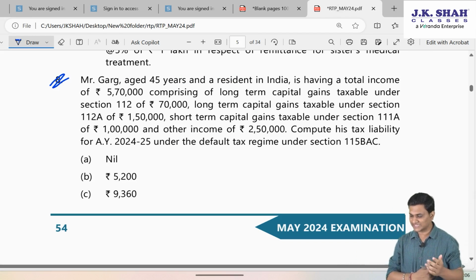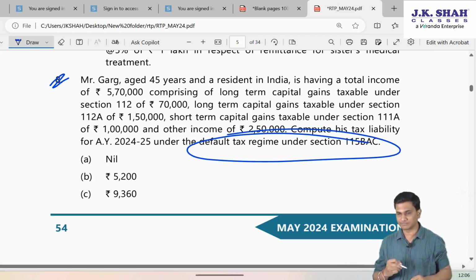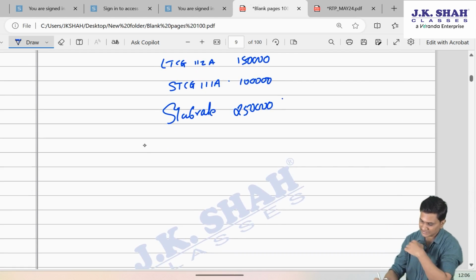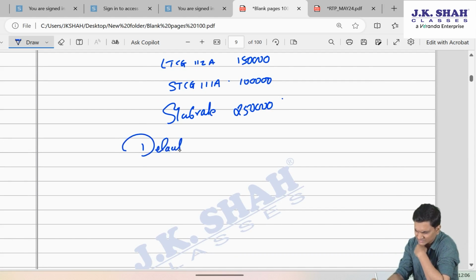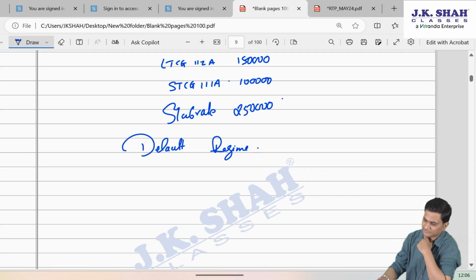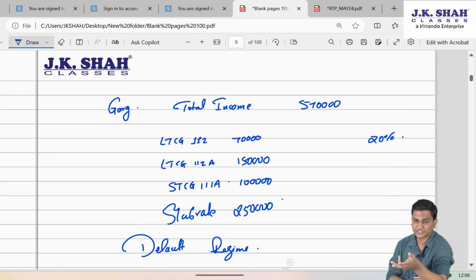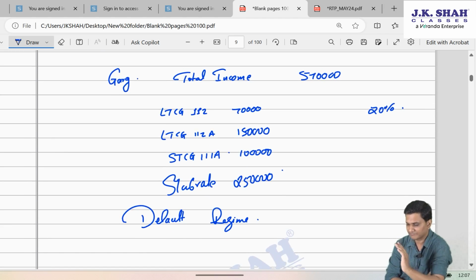Compute his tax liability under default regime. Fine. So under default regime, we have to find the tax liability. It doesn't make any difference as such, except the slab rate difference. No difference as such in deductions, exemptions. These incomes which they have given, we will have to assume it is before deductions and exemptions, which are not allowed in default regime. So anyways, income will remain same, 570. All we have to do is think about the tax calculation.